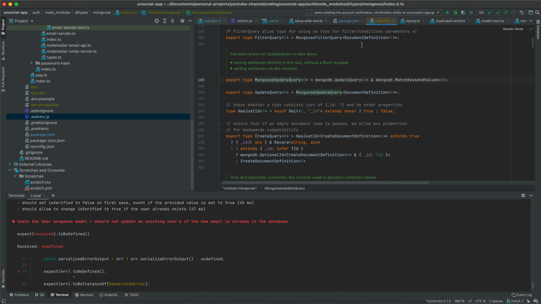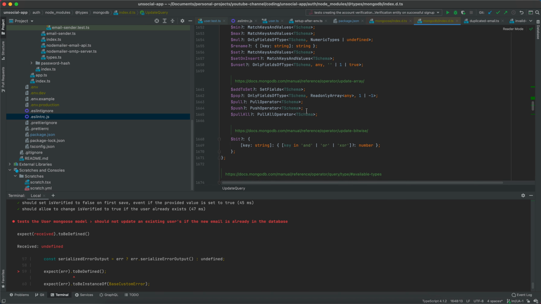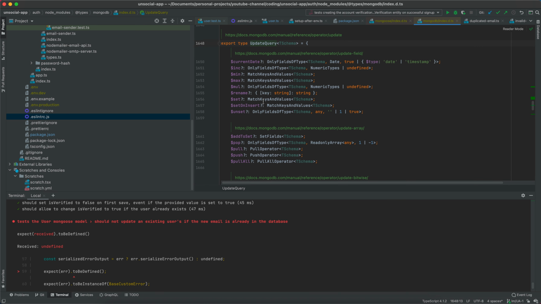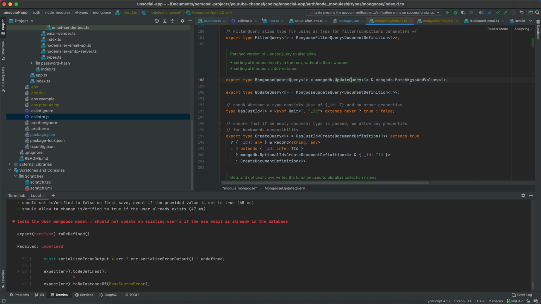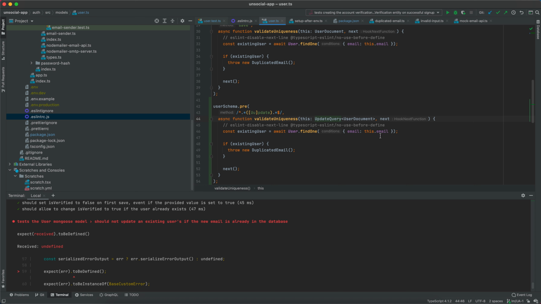Let's see here if we can figure out. I am not sure if we can get that much information here. Well, there are a couple of $ sign fields that we could analyze if we want. If we say match fields, yeah, so there are lots of definitions here. If you want to, you can go into more details. But what is important for us here is that the document that is being updated, or the new values, are actually stored in this underscore update key here.